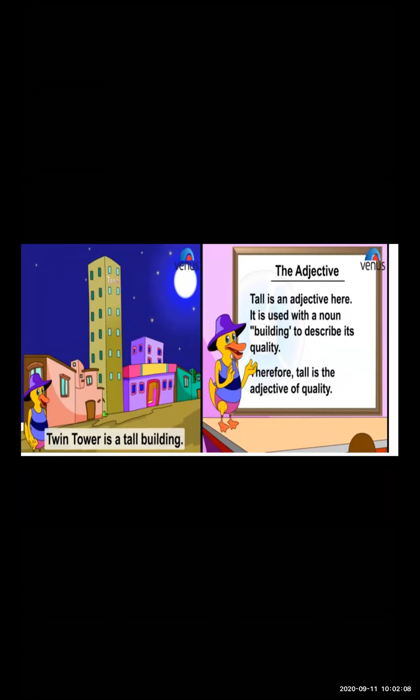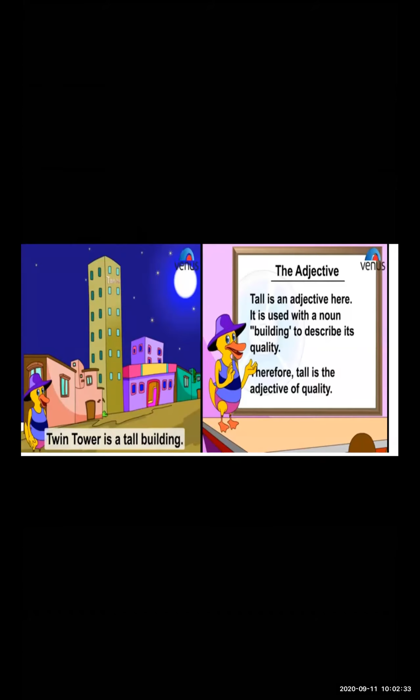Now, when I want to describe the Twins Tower, I can say it's a very tall building. Compared with this house, only this Twins Tower is the tallest. So that's why I have decided to use the sentence: Twin Tower is a tall building.